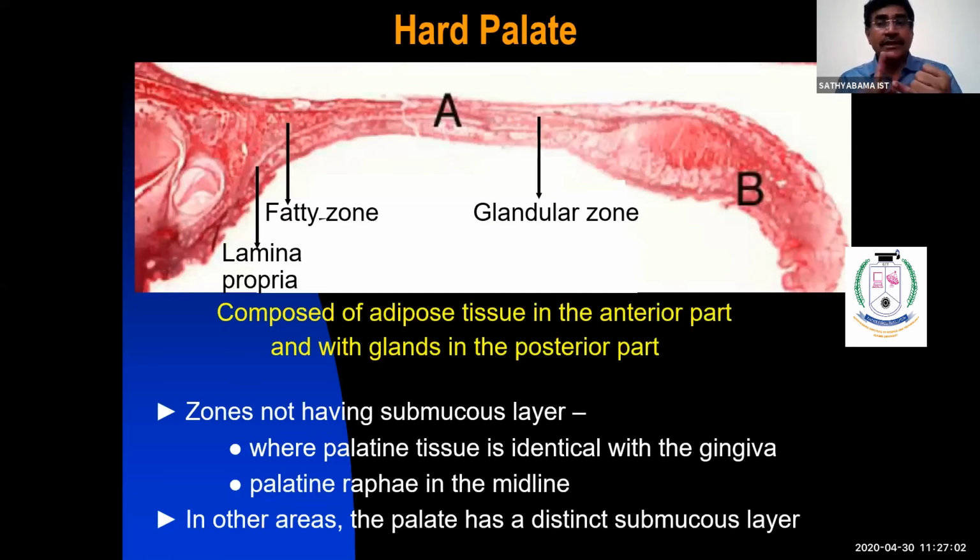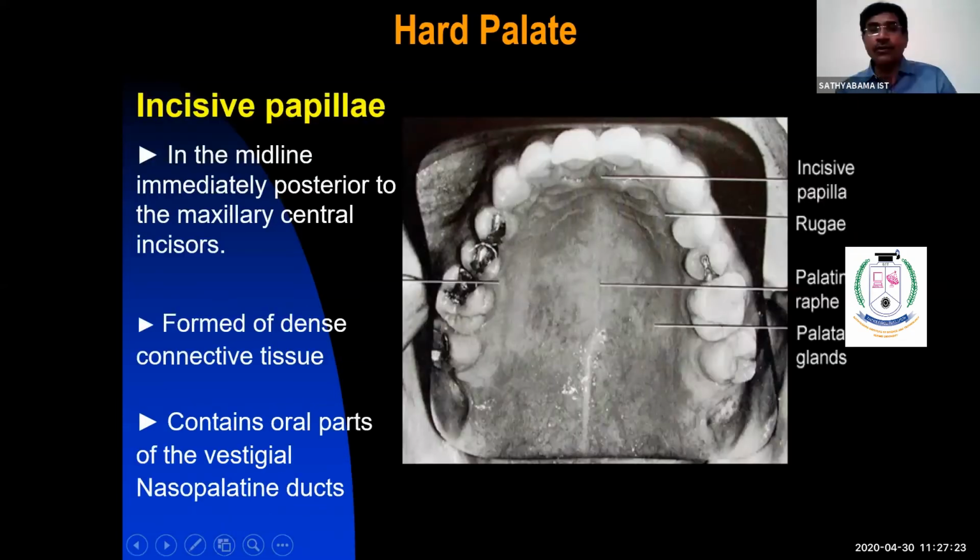So the three parts of the oral cavity that do not have submucosa are the gingiva and gingival tissue very close to the tooth in the palatal region, and the midline palate and raphe. All other areas of the palate have a well defined submucosal layer. Okay, right. Now we'll go for the individual aspects.